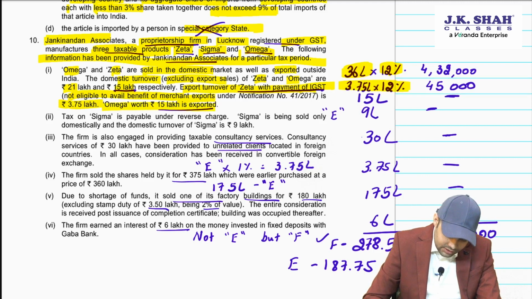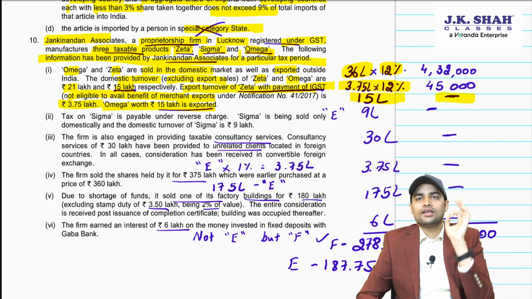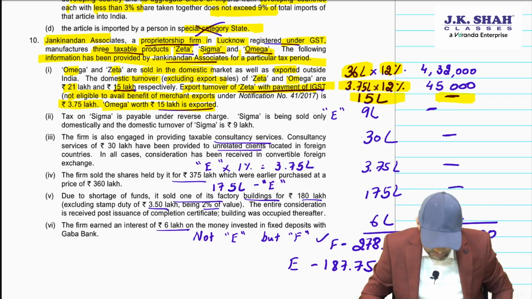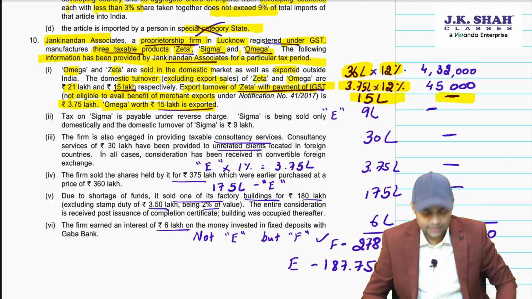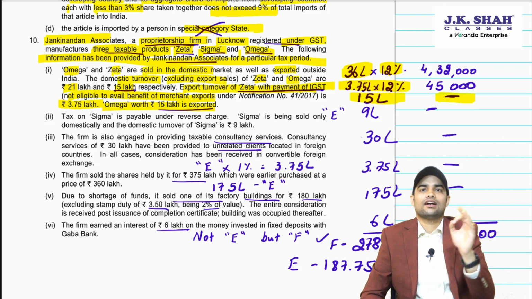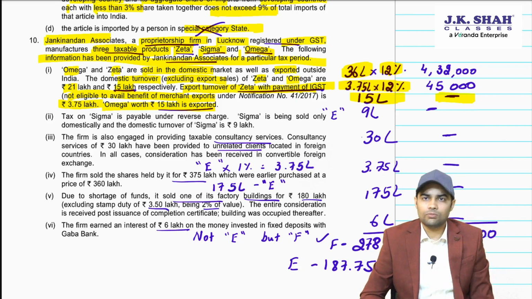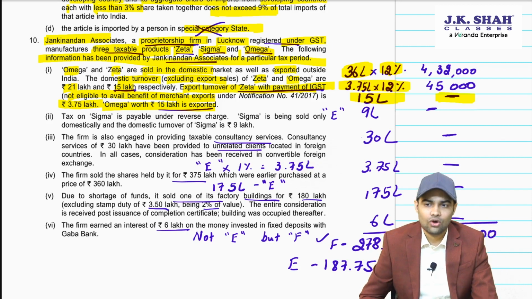Then Omega worth 15 lakh is exported. So 15 lakh exported, nothing. Export under bond or LUT. The question mentions it. I recall the question mentions at one place all exports unless mentioned are under letter of undertaking, and that's why we have taken it as output impact will be 0 on this.